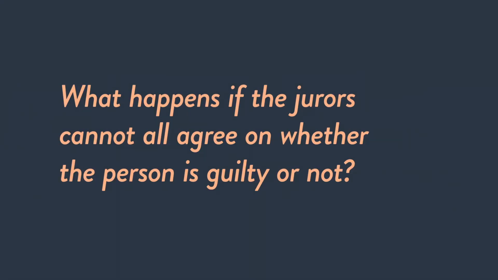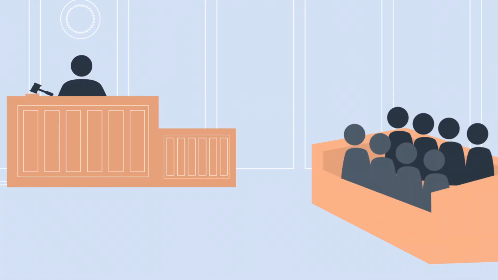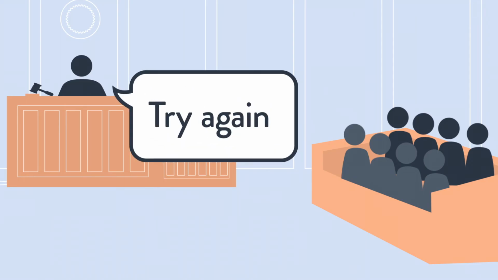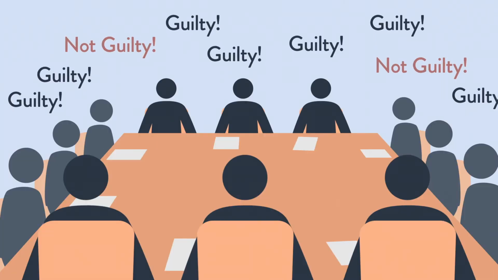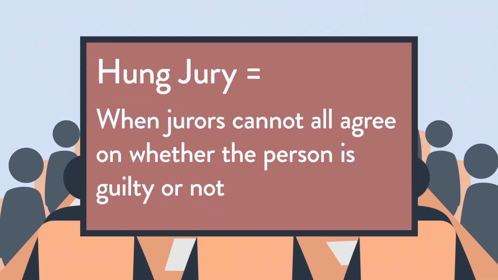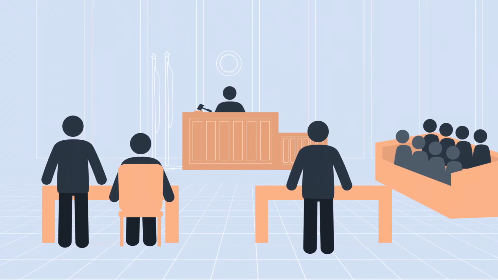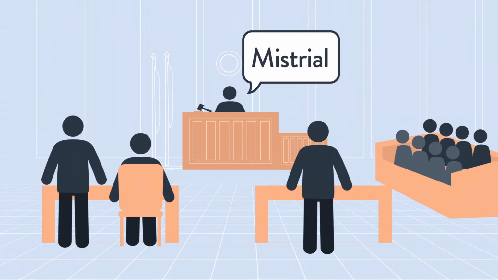What happens if the jurors can't all agree on whether the person is guilty or not? If the jury tells the judge that they can't agree on a verdict, the judge can ask them to keep trying. But if they still can't agree, even after extensive debate and discussion, then this results in what's called a hung jury, which means that the jury could not agree on whether the accused person was guilty of the alleged crime. If this happens, then the judge declares a mistrial, and the prosecution can then decide whether they want to attempt to retry the case.